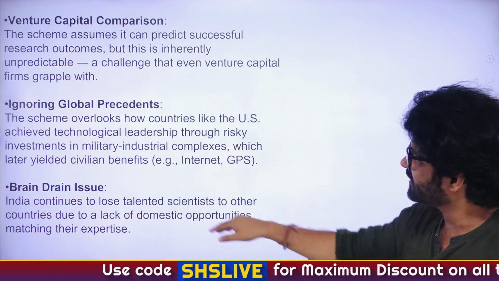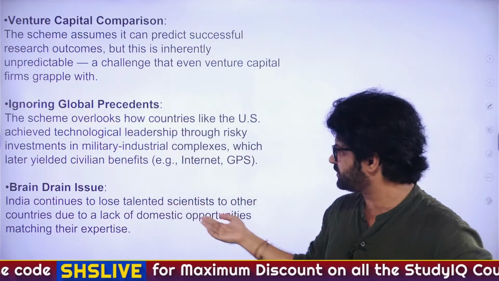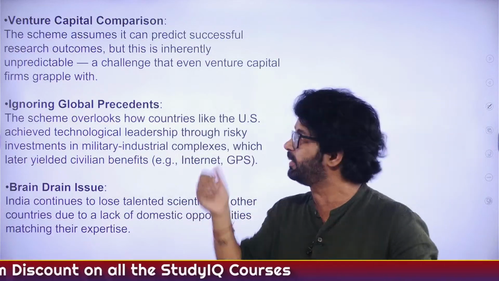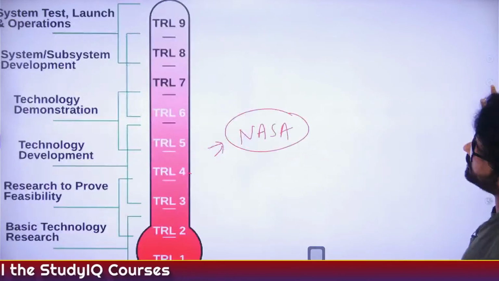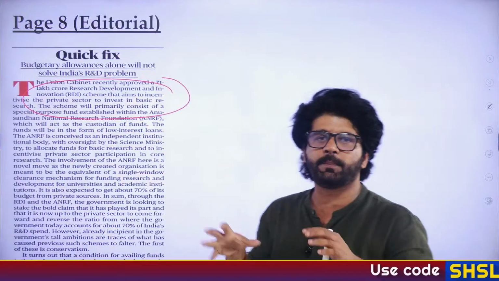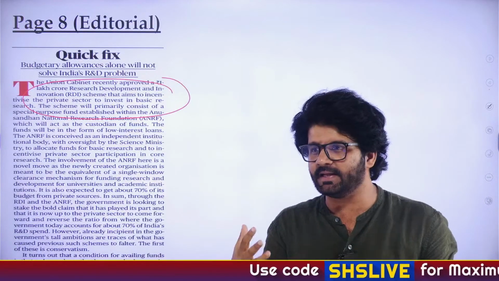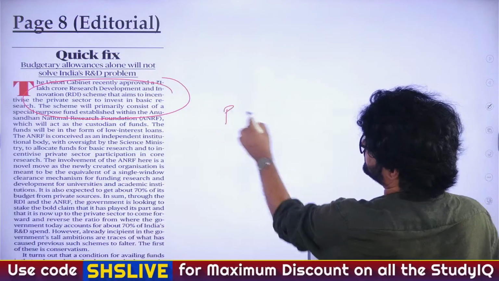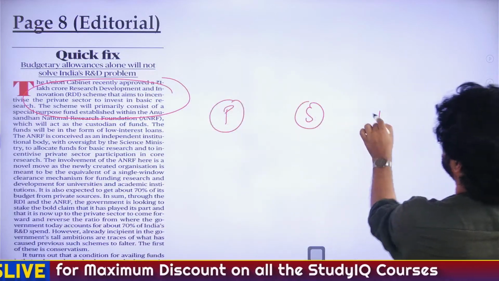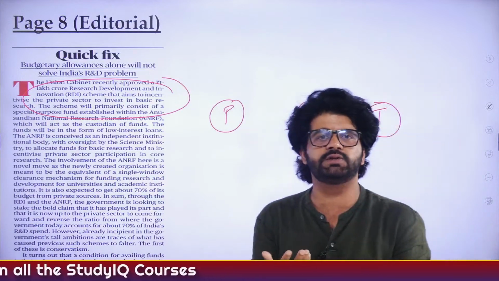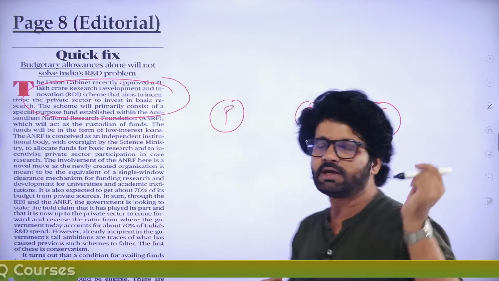You made my morning. So, the brain drain issue. India continues to lose talent, scientists, to other countries due to lack of domestic opportunities matching their expertise. There's one more point given in this editorial: the basic problem we have with R&D is that our manufacturing sector is not developed. In the previous Hindu analysis, we discussed this. Primary is agriculture and mining, secondary is majorly manufacturing, tertiary is transportation and communication.